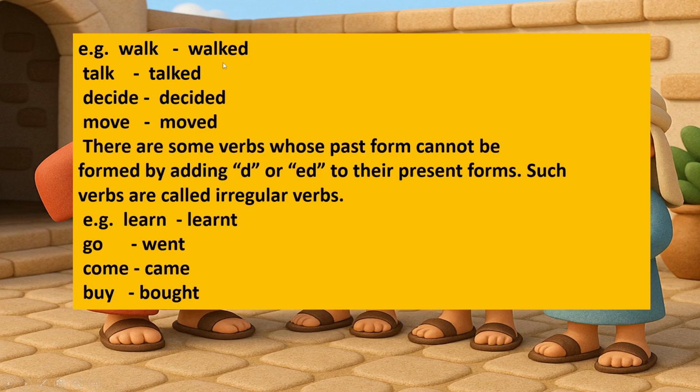Example: walk, walked. Talk, talked. Decide, decided. Move, moved. There are some verbs whose past form cannot be formed by adding d or ed to their present forms. Such verbs are called irregular verbs. For example, learn, learnt; go, went; come, came; buy, bought.